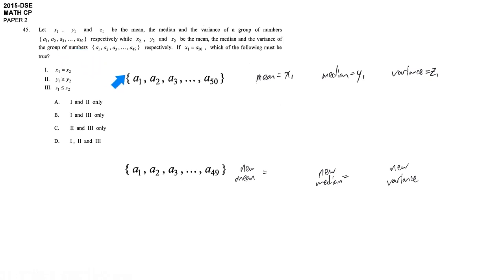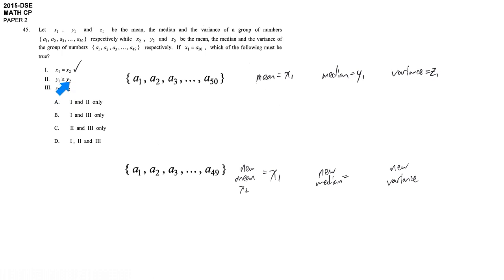About data transformation, originally we have 50 values here, and the mean, the average among these 50 data, is x1. After that, we remove one data, we remove the last value, and the last value is equal to the original average. So among some numbers, we take out the average, then of course the rest have the same average. So the new mean should be the same as x1. So the first statement you should agree with.